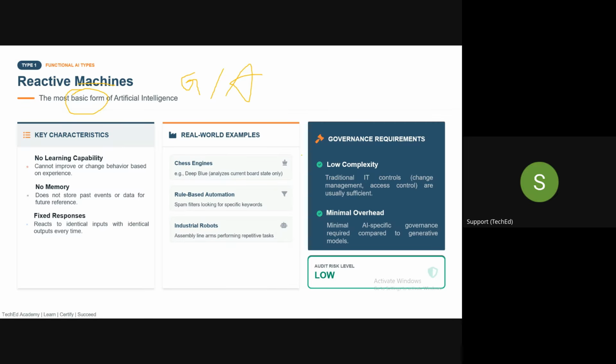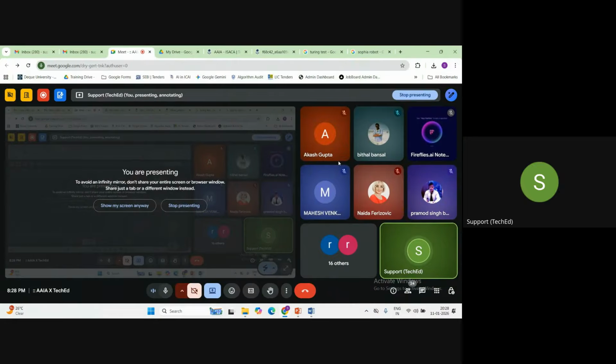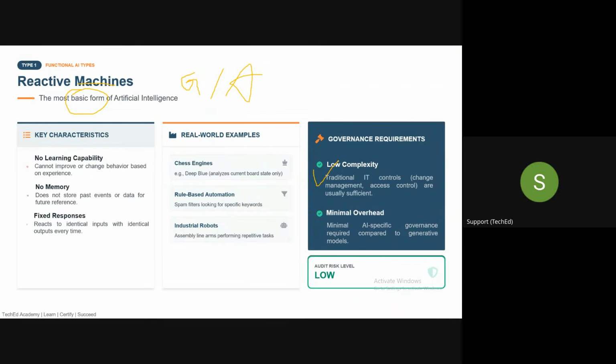From a governance perspective, there is not much complexity when you compare this with limited memory and theory of mind, because these are reactive machines which work basically based on rules. So from a governance perspective, the traditional IT controls which I am implementing are fine. And from an AI audit risk perspective, this is a very low risk item because it purely works based on rules.